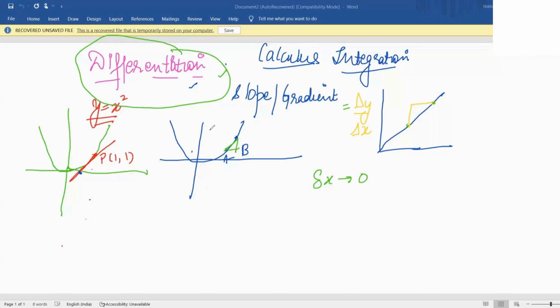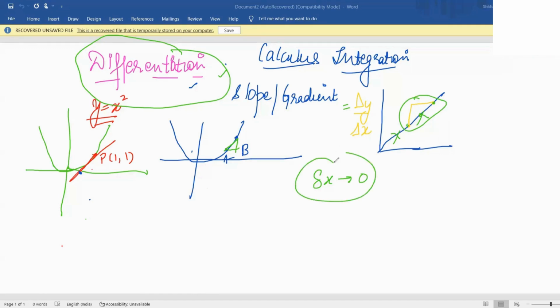It doesn't matter which 2 points I use to find the gradient. So you can choose any 2 points on the curve which are very, very close to each other, so that their change in x is 0.